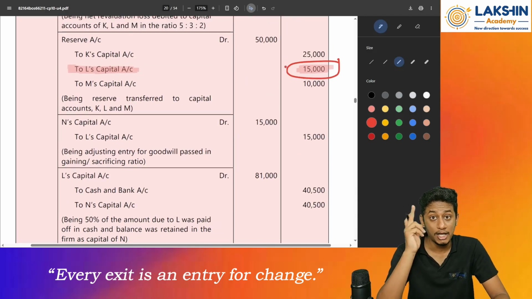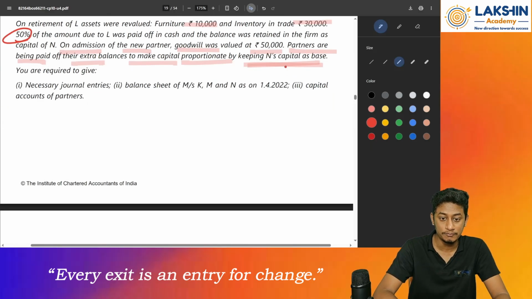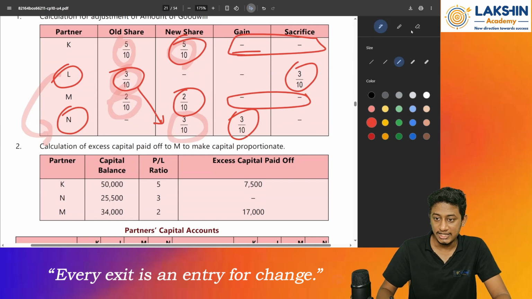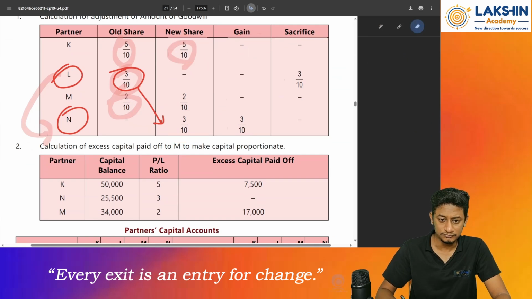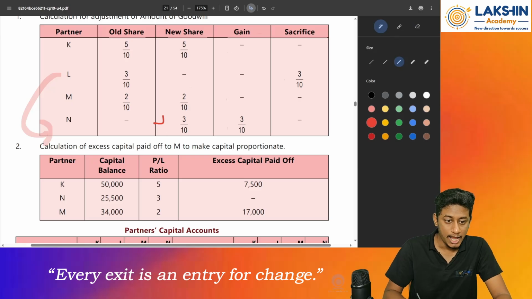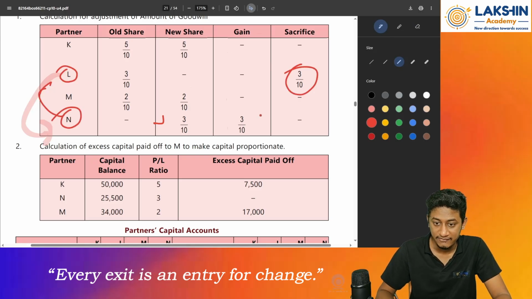Anything else to be entered? Goodwill adjustment. Who is to pay goodwill to whom? Open the capital profit sharing division. In this case, L is being paid through N, because L is sacrificing whereas N is gaining.